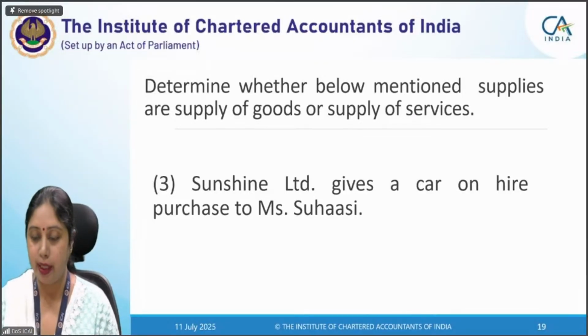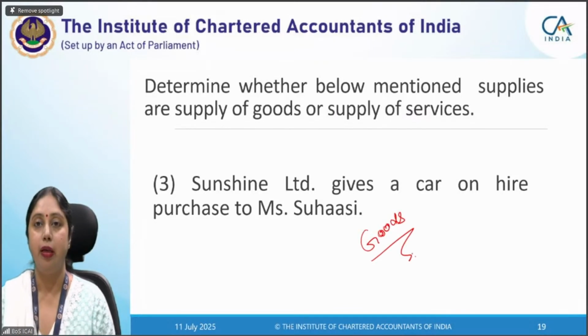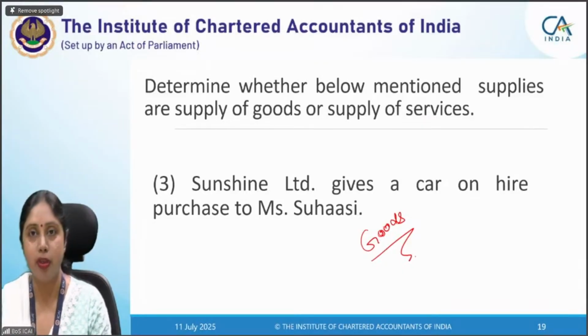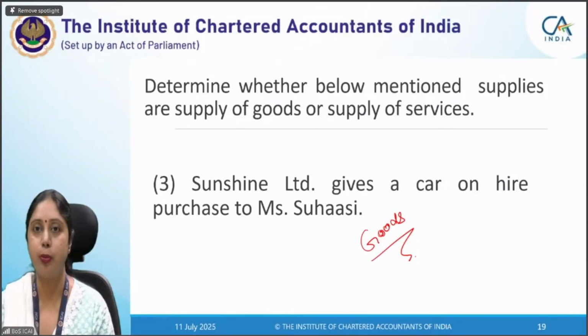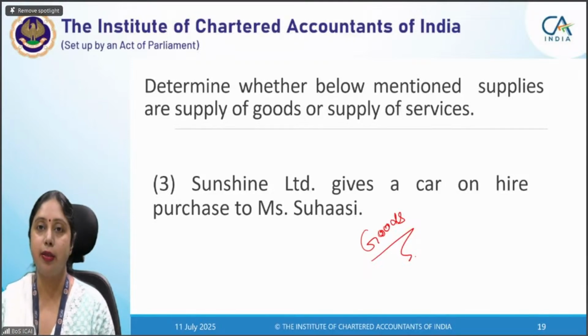So this is a supply of goods, where the possession of the goods is being transferred immediately, but the title will transfer on a future date. In case of a hire purchase transaction, the goods are immediately given to the person who has entered into the hire purchase transaction, but the title is transferred at the end of the hire purchase period if he opts to purchase that particular good or machinery or whatever has been given on hire purchase. That is classified as supply of goods.